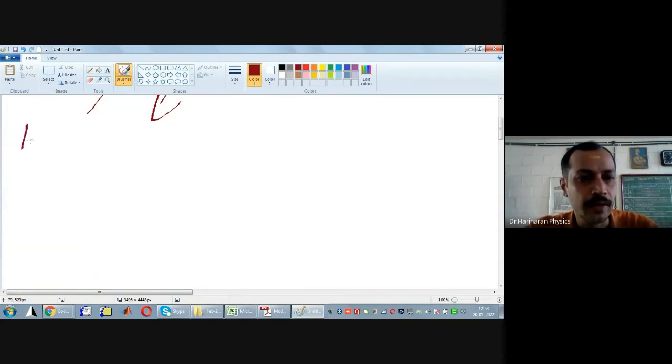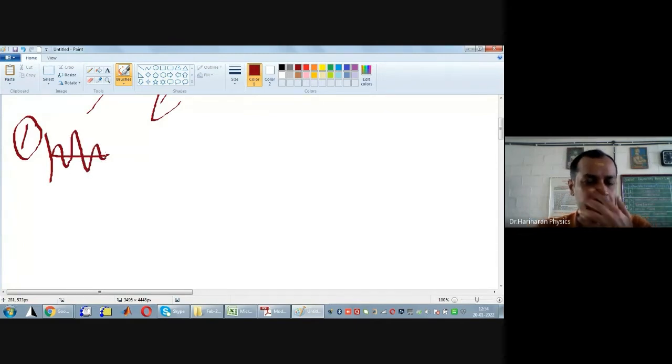This is case 1. I will consider a de Broglie wave which is defined over a very small distance. What is the matter wave? It's an amplitude modulated wave. Suppose I call this distance lambda 1.